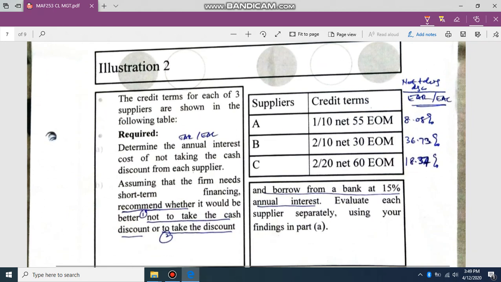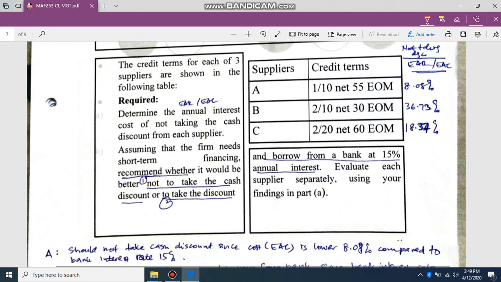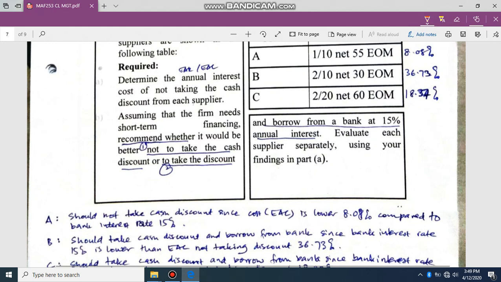For illustration 2, we have 3 suppliers. Calculate EAR for not taking the discount. So this is the answer. For B, you have to recommend whether it will be better not to take the cash discount or to take it. If not taking the cash discount, they have to borrow at a bank loan rate of 15%. Comparing A, EAC for not taking is 8.8 but the bank interest rate is 15. The lower is better, so they should not take the cash discount because the rate will be lower compared to the bank.